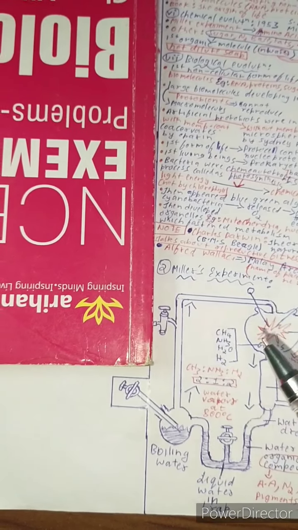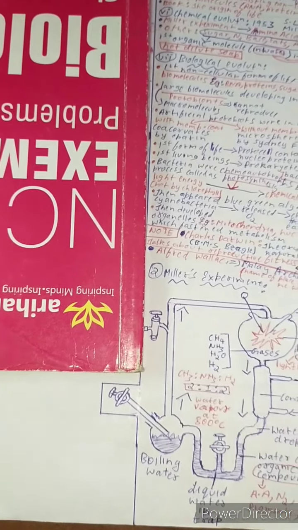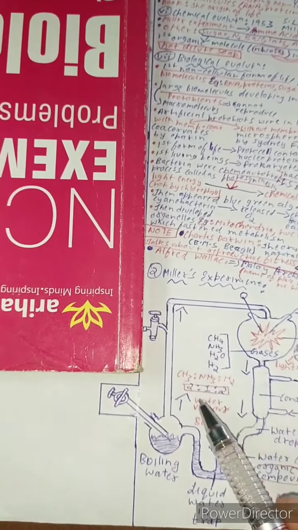And the question might come like this: what is the ratio of methane to ammonia to hydrogen? It is 2:1:2. Okay, now this part goes to the vacuum pump. It circulates over here, and the remaining part goes to the vacuum pump.